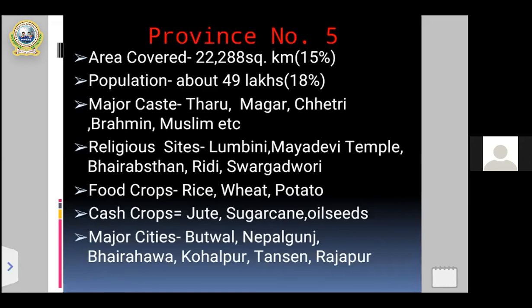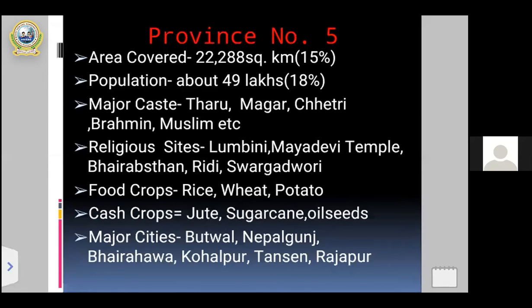These cities are very popular for commercial purposes, that means for the transaction of goods and services. So my dear students, you can remember and point out some major cities located in province number 5 for the transaction of different goods and services.